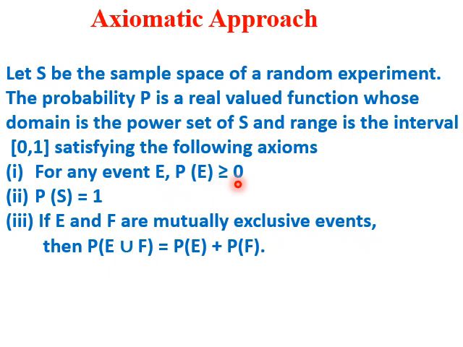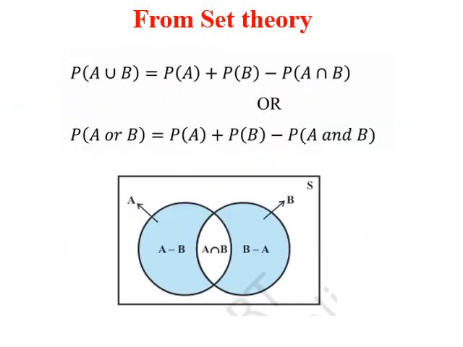P of E is greater than or equal to 0. It can be 0 but it cannot be less than 0. Probability of a sure event is 1. If E and F are mutually exclusive events, then P of E union F is P of E plus P of F. Let us try to understand this with the Venn diagram.